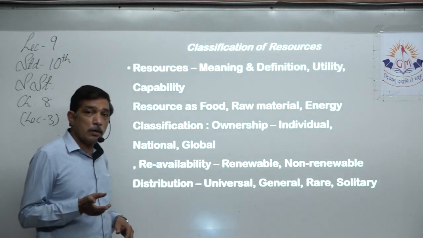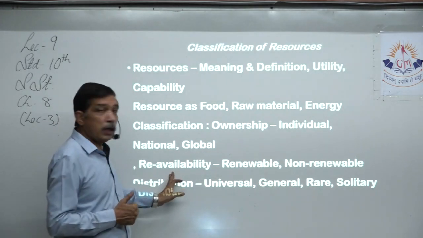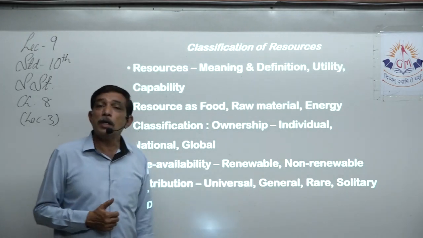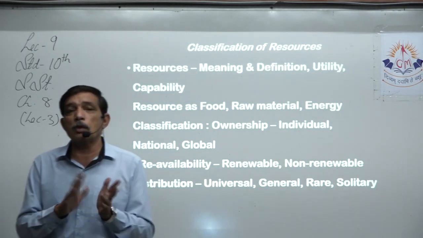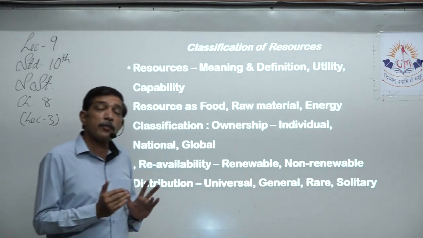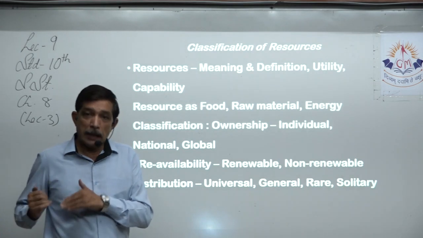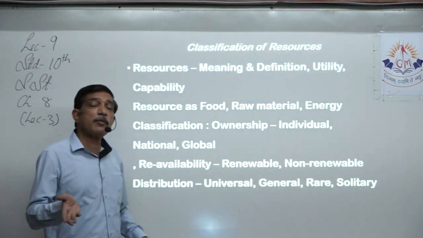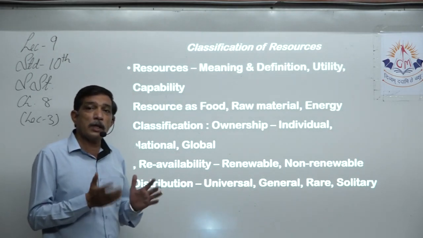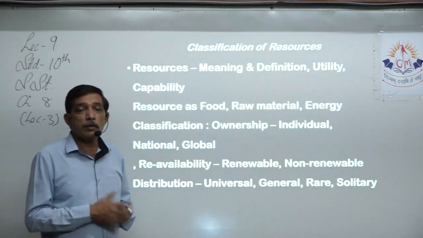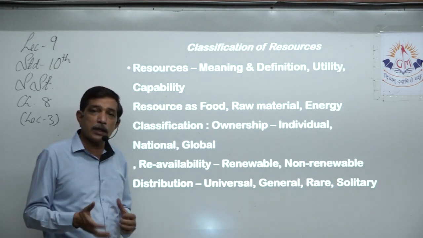Reavailability depends on how much is available and how much it can make new. So we divide that reavailability into two: renewable and non-renewable. We know renewable, non-renewable, exhaustible, non-exhaustible, both the things are the same. Renewable is non-exhaustible and non-renewable is exhaustible, right? So renewable is that which can make new, for example, solar energy. When the sun rises in the morning, when the day comes, automatically the process of the solar machine starts and we have electricity or we have heat energy, right?